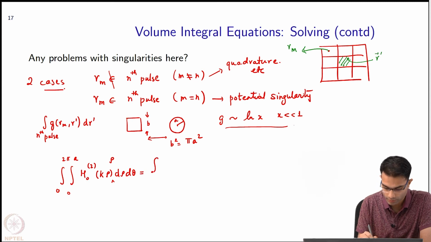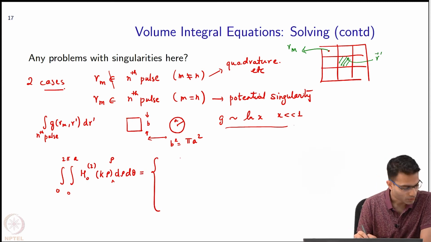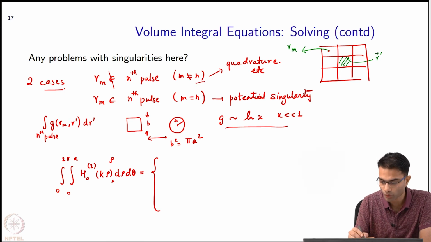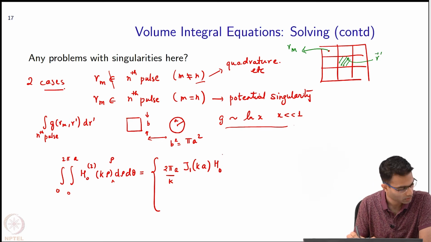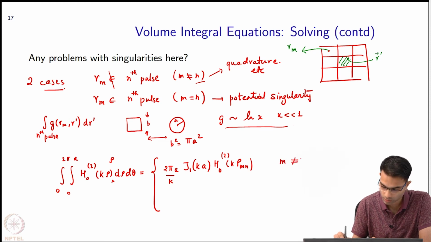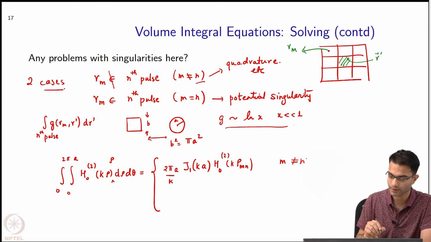Okay, so I will write down the two expressions. So the first expression is for m not equal to n. So this is 2 pi a by k J1 of ka. So you notice the radius of this cylinder is appearing. Okay, this is one expression.